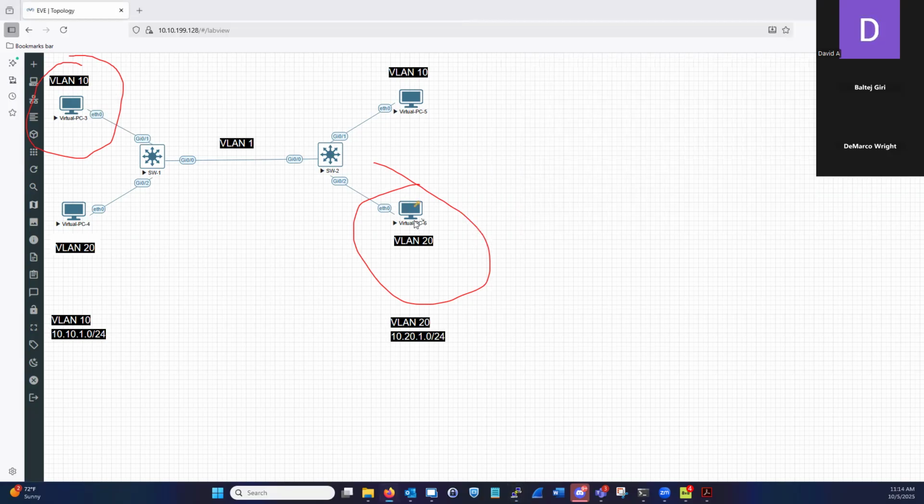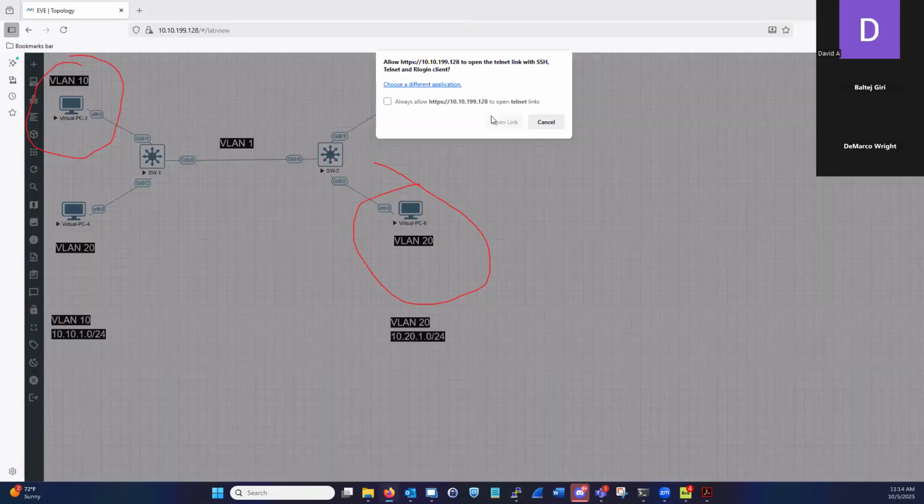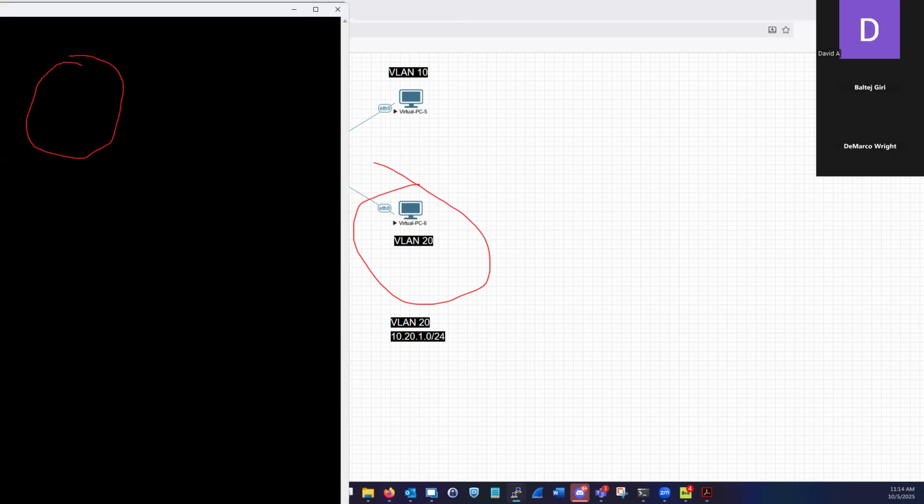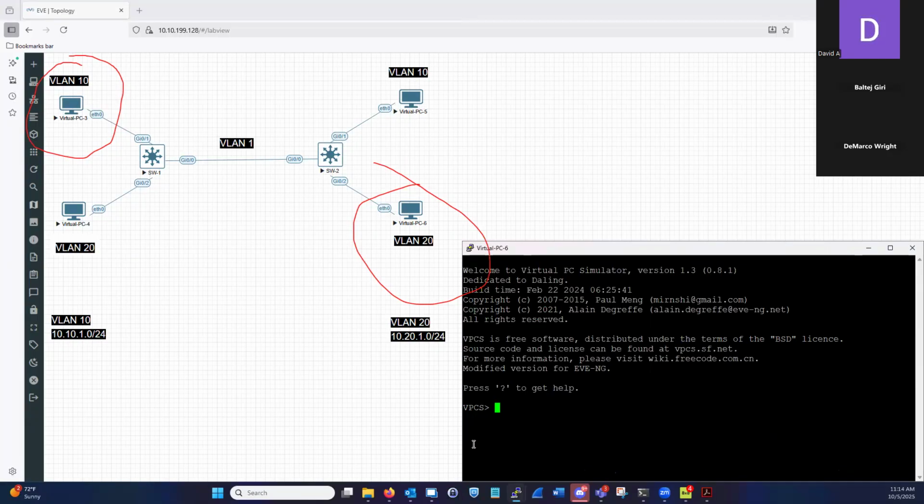Excellent. Now let's go ahead and configure an IP address on PC6. Let's do the same thing. Oops, mistype, apologies. IP, and then we're gonna do 10.20, I apologize, 1.2. Okay. So then we're going to do /24, and then we're going to go ahead and give it its gateway, 10.20.1.1. All right, let's do its GARP, see if it exists. It does not exist. We are good to go.